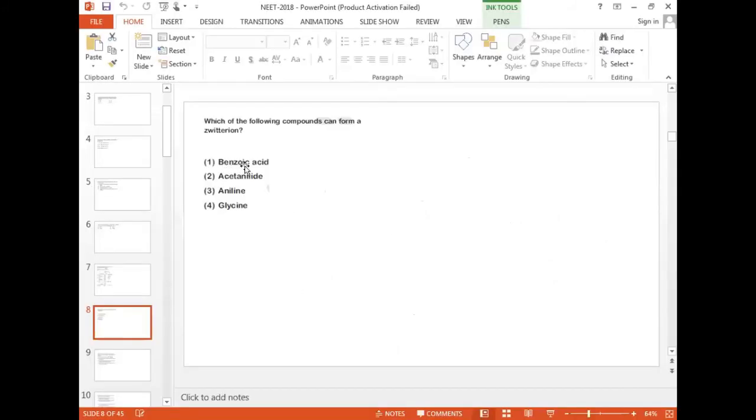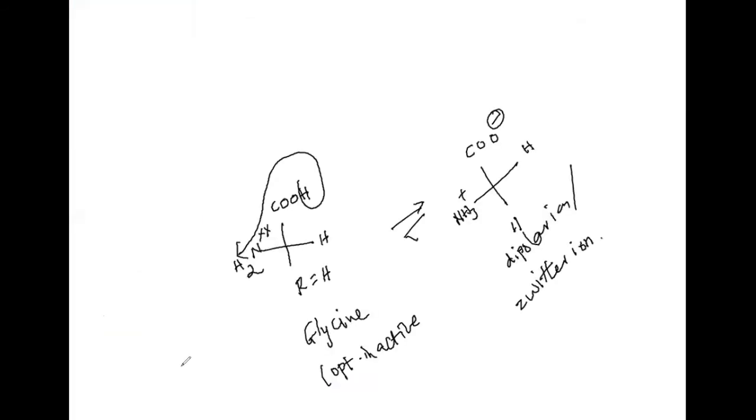Now, what is the benzoic acid formula? Benzoic acid is C6H5COOH. There is no formation of Zwitter ions. It can form the carboxylate ion, that is okay. Then the other one is given as aniline. I can write the structure like this, NH2. It is only basic; aniline is basic we can call.